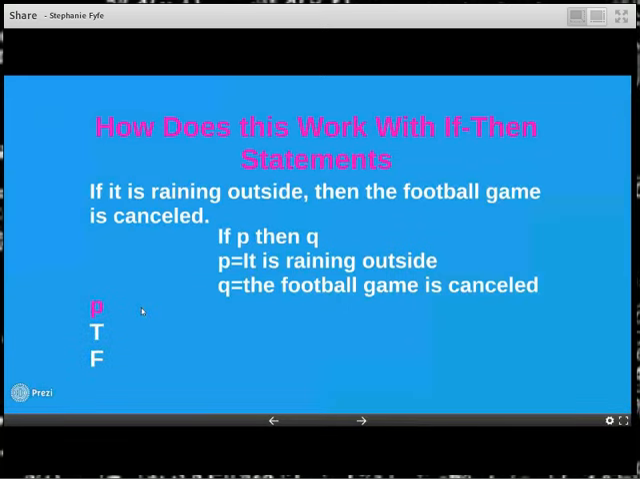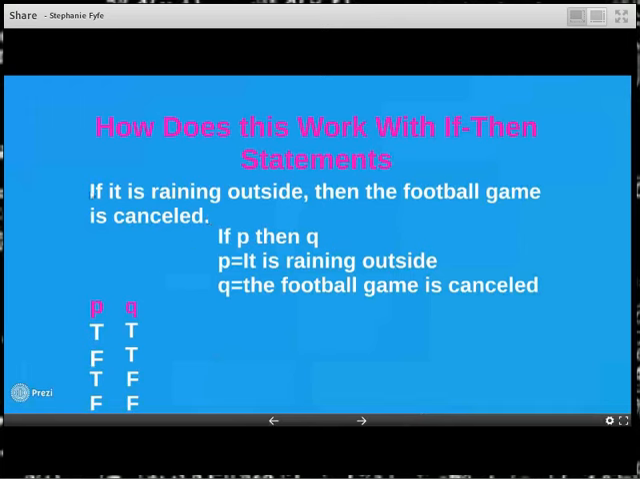So P can be either true or false. But when I look at the if-then statement with both P and Q, I know that P can be true and Q can be true, or P can be false and Q can be true, or P can be true and Q can be false, or P can be false and Q can be false. And I can think of it this way.